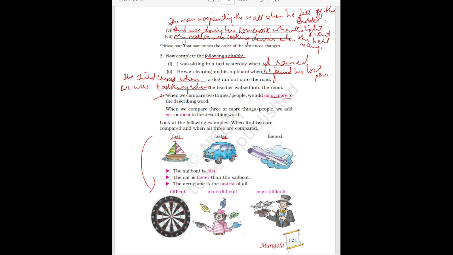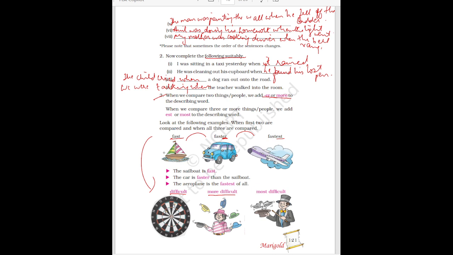So here er is used. And when you are comparing three things, like ship with car and car with airplane, then you will use est. See, in the second one, the first one is difficult and the second is more difficult. Here er is not written. We can write er or more, that depends on which word you are using. So with difficult we use more and most instead of er and est.